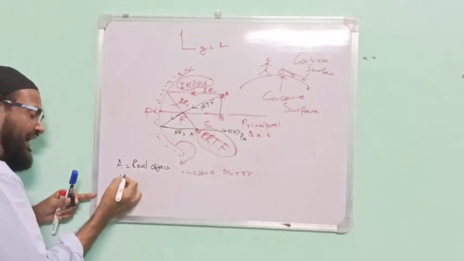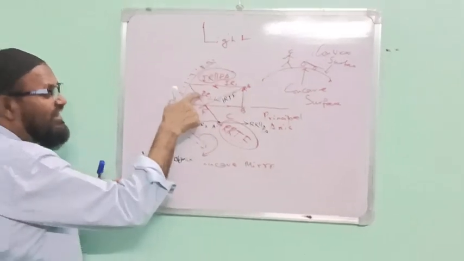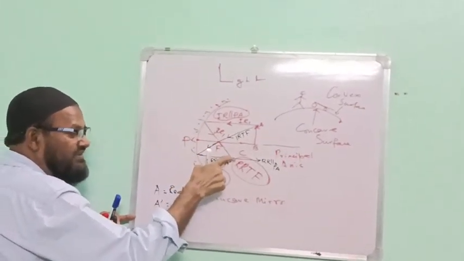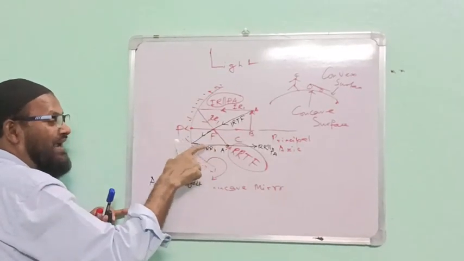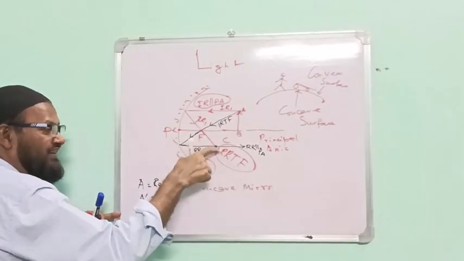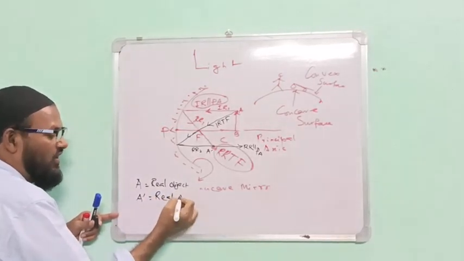Here, what is A dash? Sir, A dash is formed by the two reflected rays. Therefore, this is the image. But in this case, this point is formed by the direct meeting of the two reflected rays. Therefore, this is also a real image.